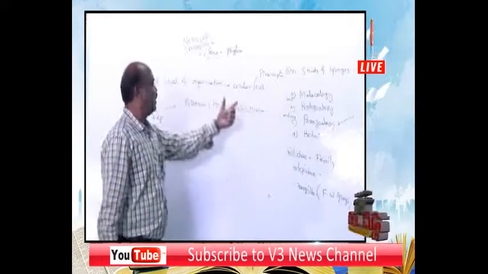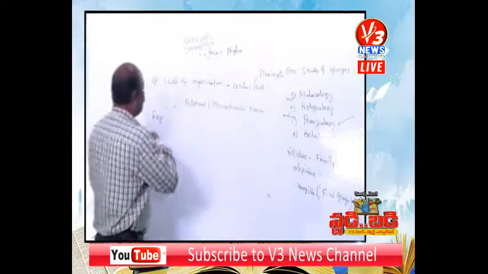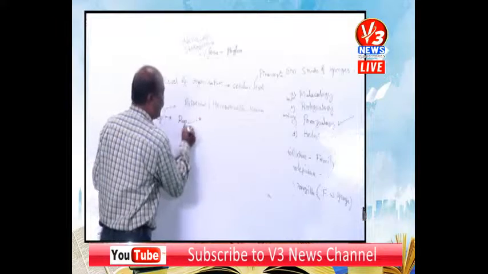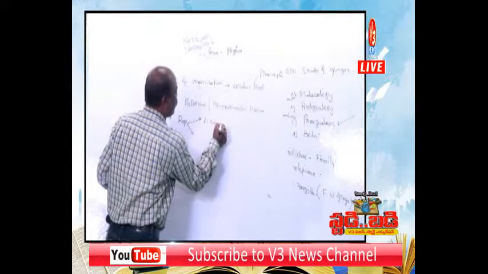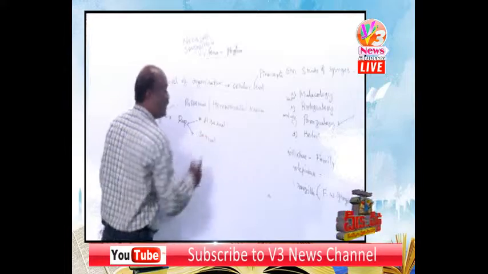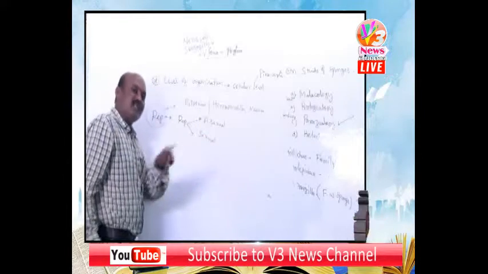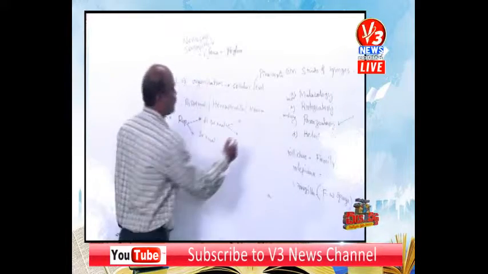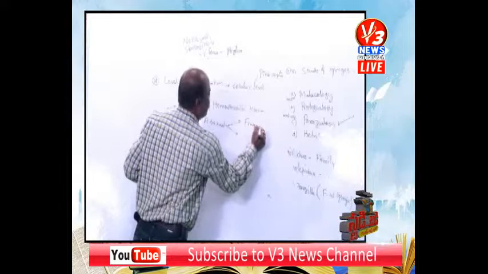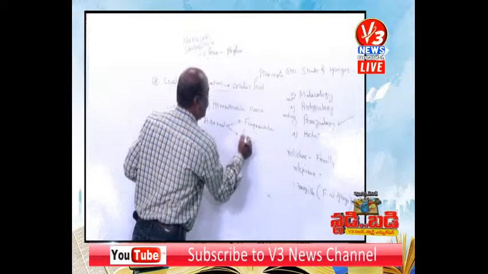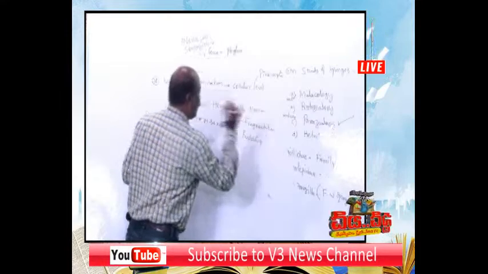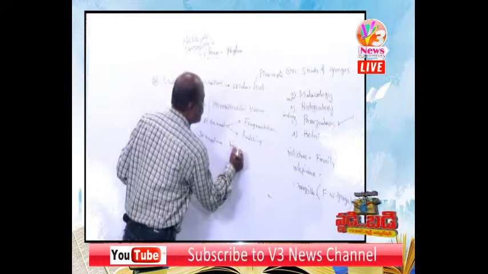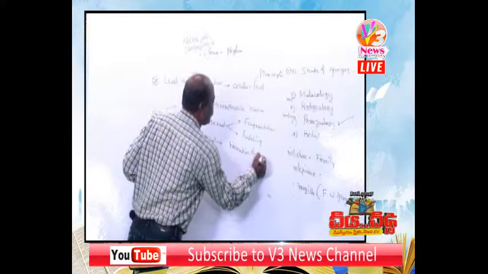So that is bisexual, or otherwise called hermaphrodite. So they can reproduce by both ways, asexual and sexual. They can reproduce asexually as well as sexually. Asexual reproduction is by fragmentation and budding. The sexual reproduction is by the formation of gametes.